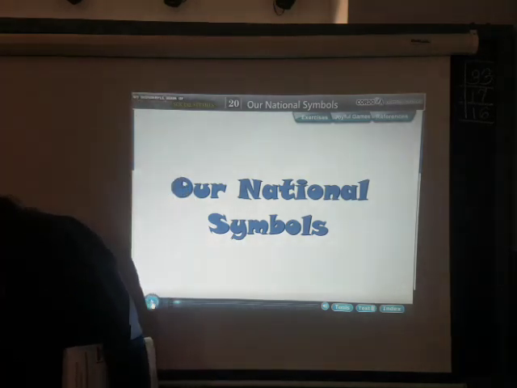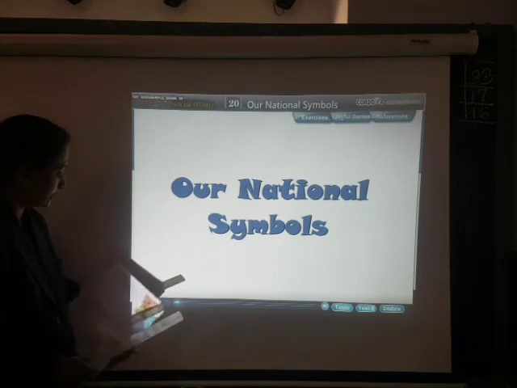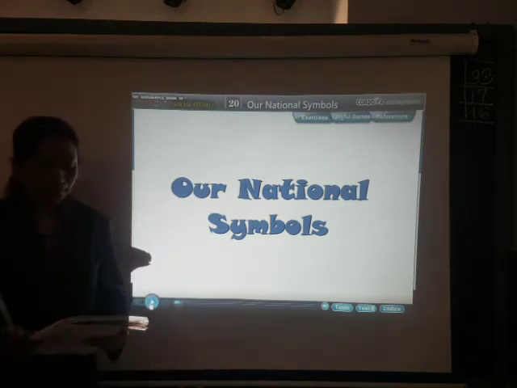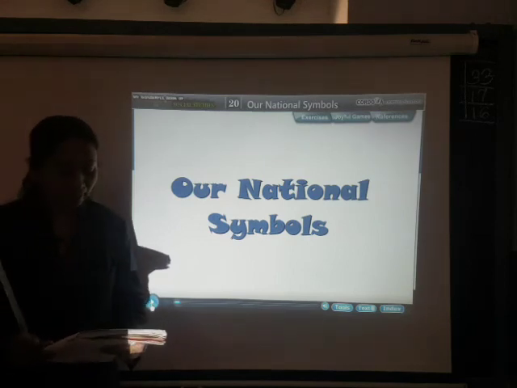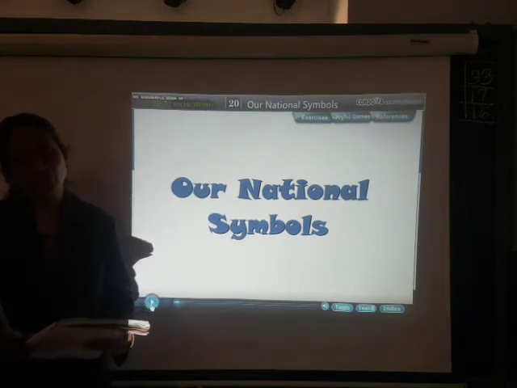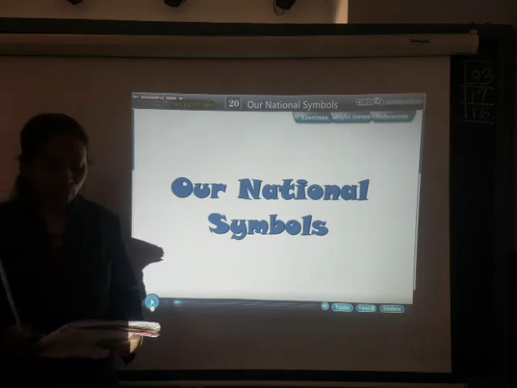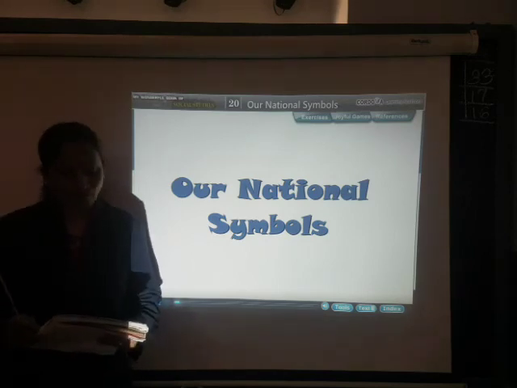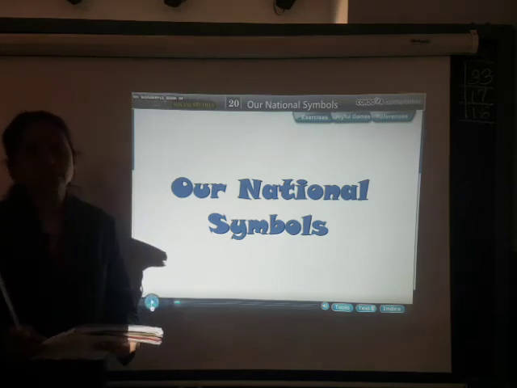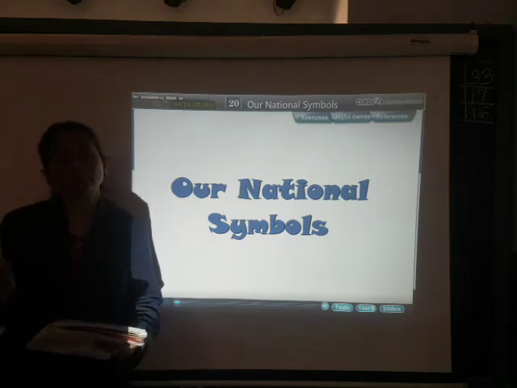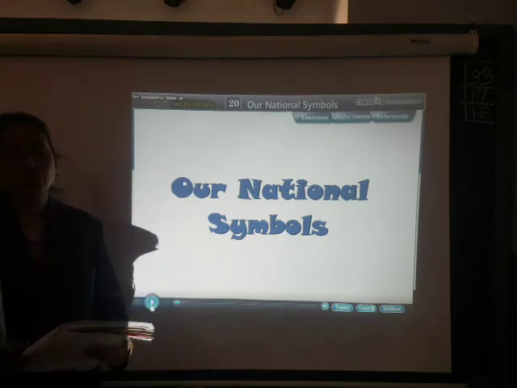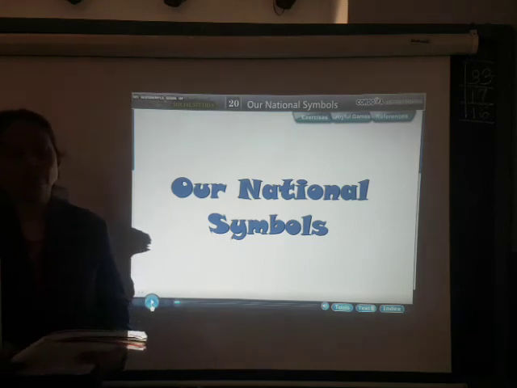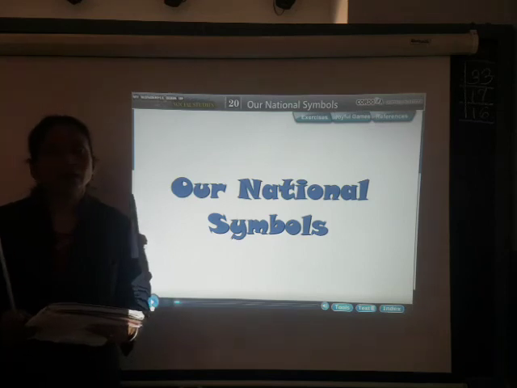Now what are these national symbols? They are the national flag, national emblem, national anthem, national animal, national bird and national flower. These all are our national symbols. What do they represent? They represent the unity and integrity of our country. Our national symbols are our pride. We should always be proud of them, we should keep them safe, and we should always respect them, because they are the national pride of our country.